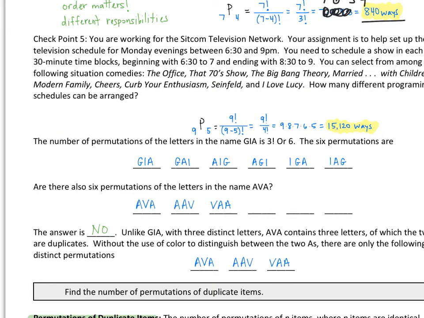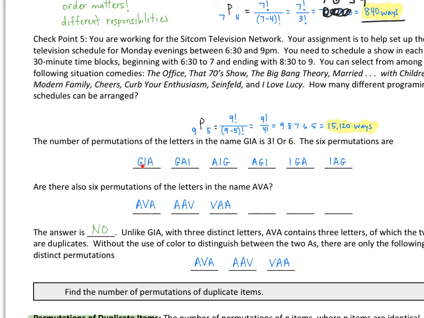Now we're going to get into some permutations where we're rearranging things, and we're going to talk in just a second about what if there's duplicates. So let's suppose that I had these letters, GIA, okay? And the number of permutations, meaning the number of arrangements I could make, is going to be 3 factorial, or simply 6. And let's just show that.